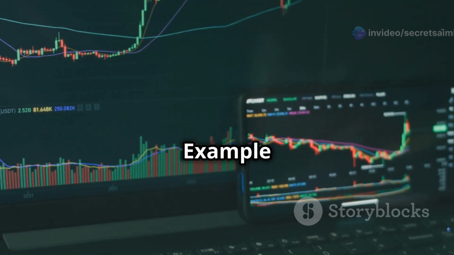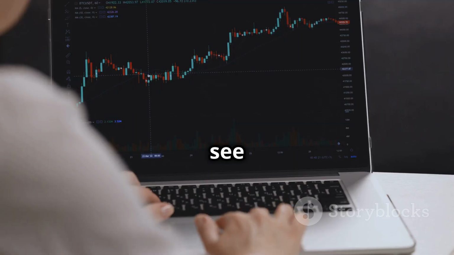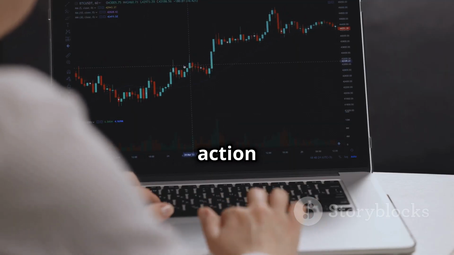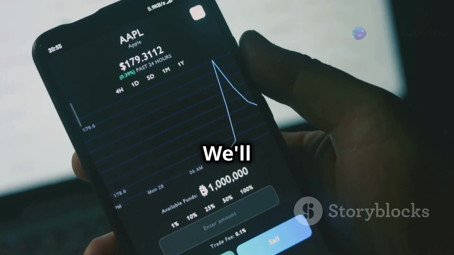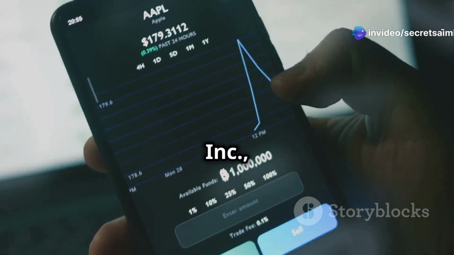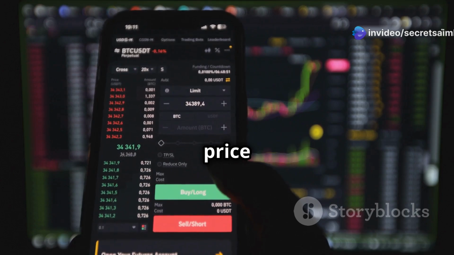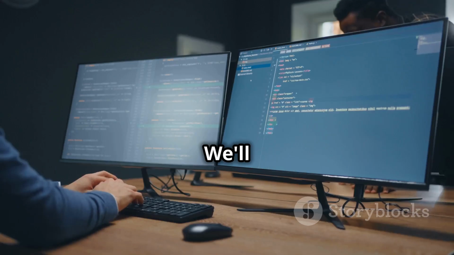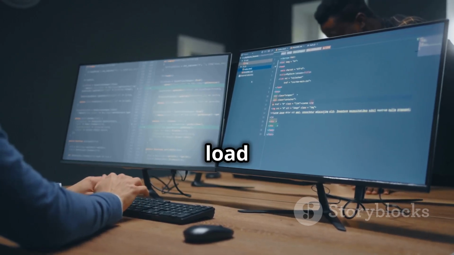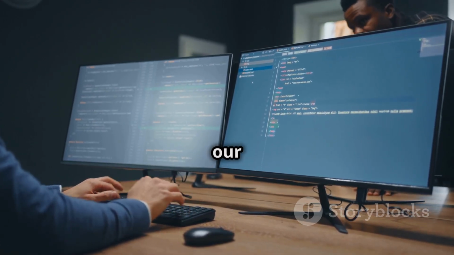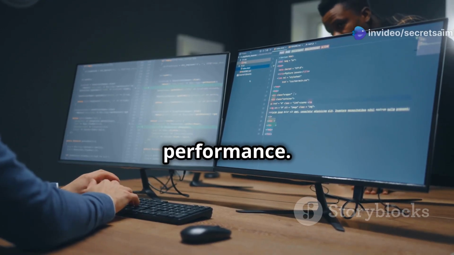Section 8. A practical example with real stock data. Let's see our linear regression model in action with a real-world example. We'll use historical data for Apple Inc. or AAPL stock. We'll try to predict Apple's closing stock price based on its trading volume. We'll follow the same steps as before. Load the data, clean it, split it, train our model, and then evaluate its performance.